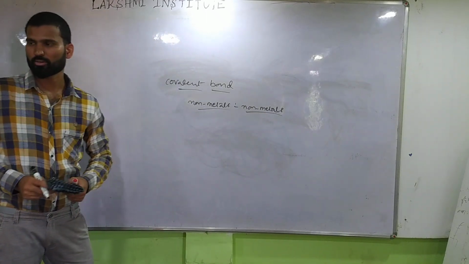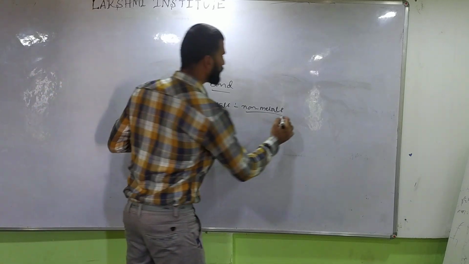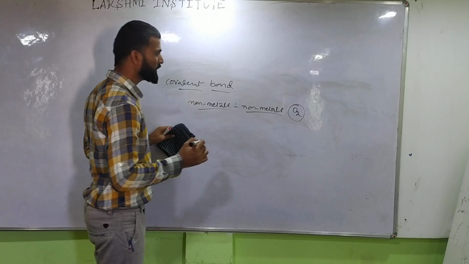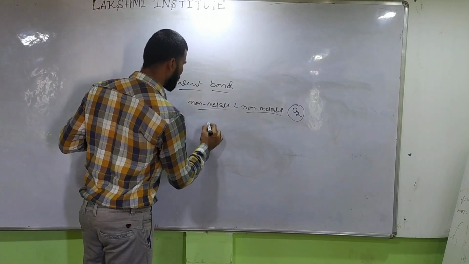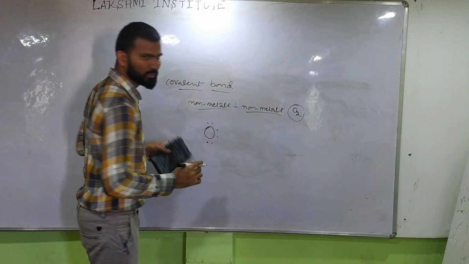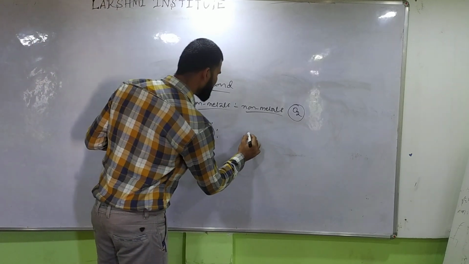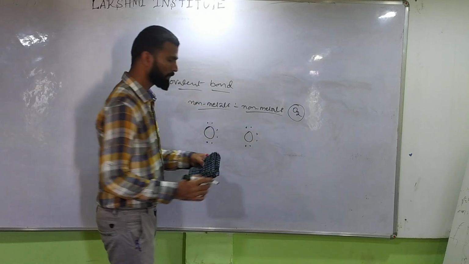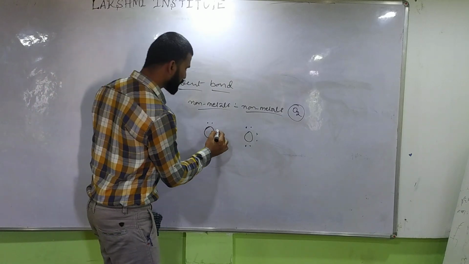What are non-metals and non-metals? I'll give you the example of oxygen. How many valence electrons does oxygen have? 6, right? Another oxygen also has 6 valence electrons. So here what happens?